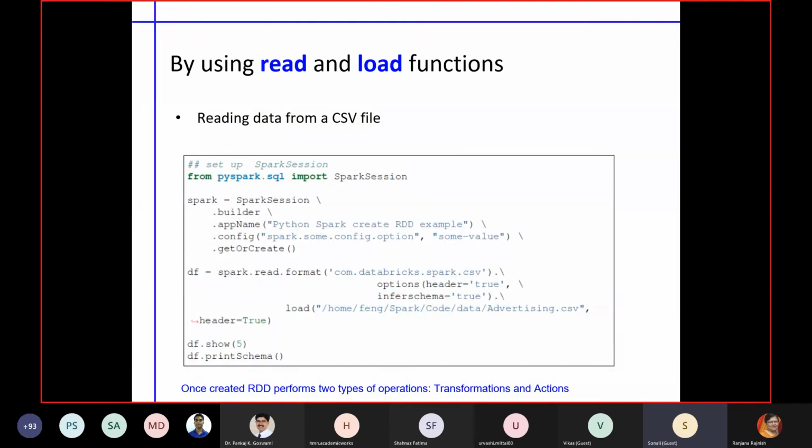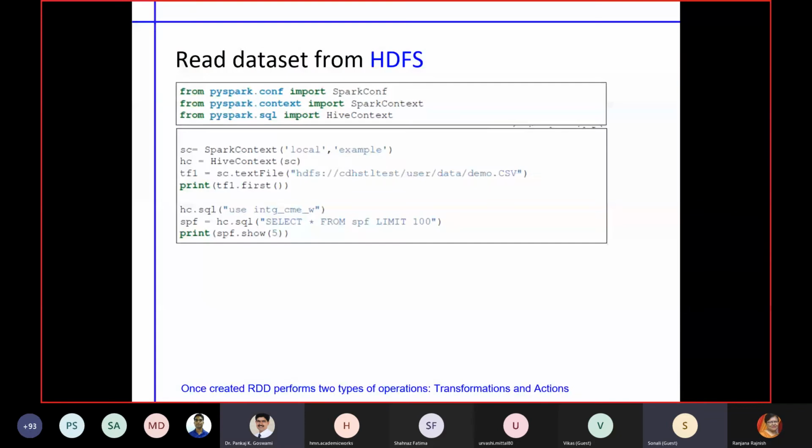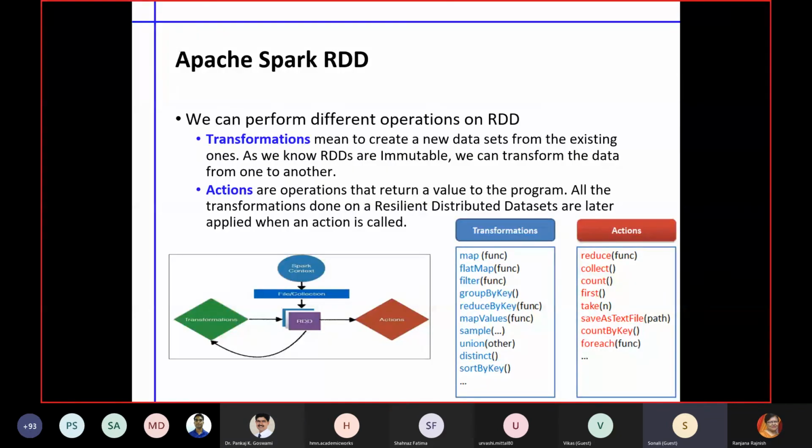I may share the PPT or tutorial materials if anybody is looking for them. Once the RDD is created, we have a series of transformation and action operators. There is no need to write more and more code; we only need to call these functions as per our purposes.